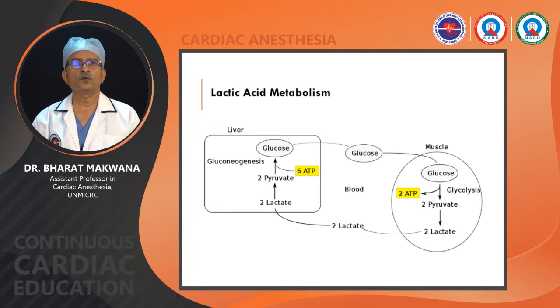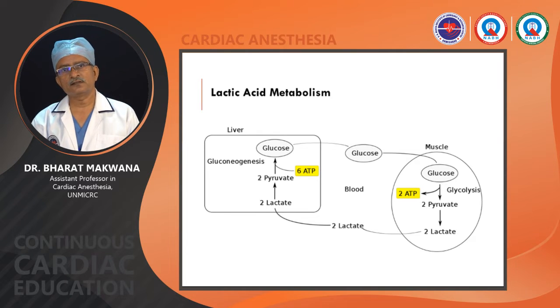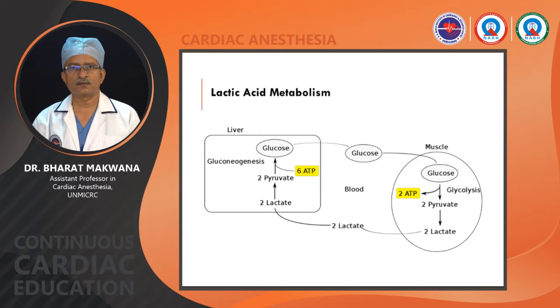Now this lactate enters the blood and goes to the liver, and in the liver it is metabolized to pyruvate and then gluconeogenesis with the help of oxygen, using 6 ATP, and it will convert to glucose, then glycogen is formed.